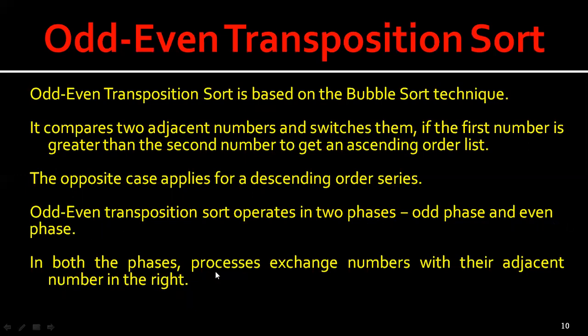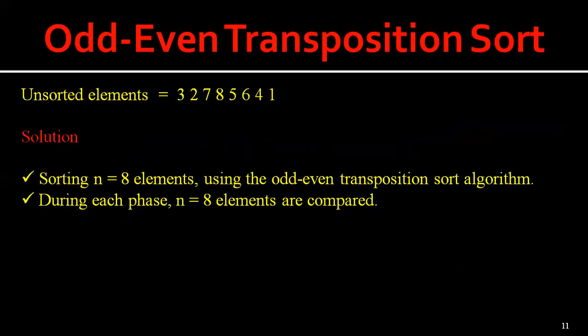In both phases, the processes exchange numbers with their adjacent numbers on the right, whether it is an odd process or an even process. Before going into the algorithm, let us see the same example, with unsorted elements 3, 2, 7, 8, 5, 6, 4, 1.